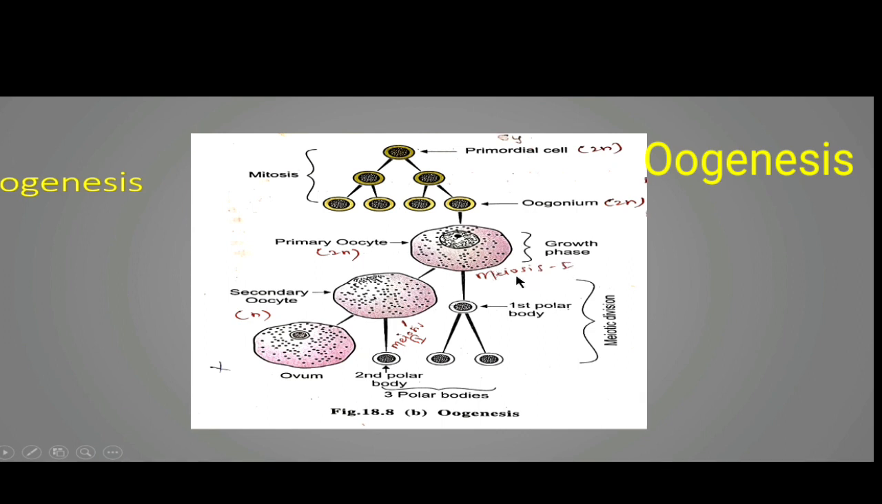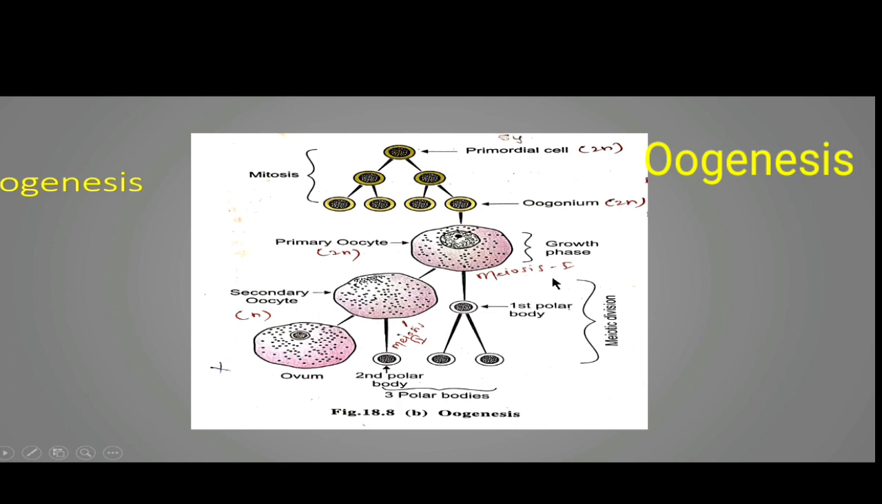Meiosis first contains certain phases such as prophase first, metaphase first, anaphase first, and telophase first, while meiosis second also contains prophase second, metaphase second, anaphase second, and telophase second. At the end of telophase second, we know the meiosis is completed.